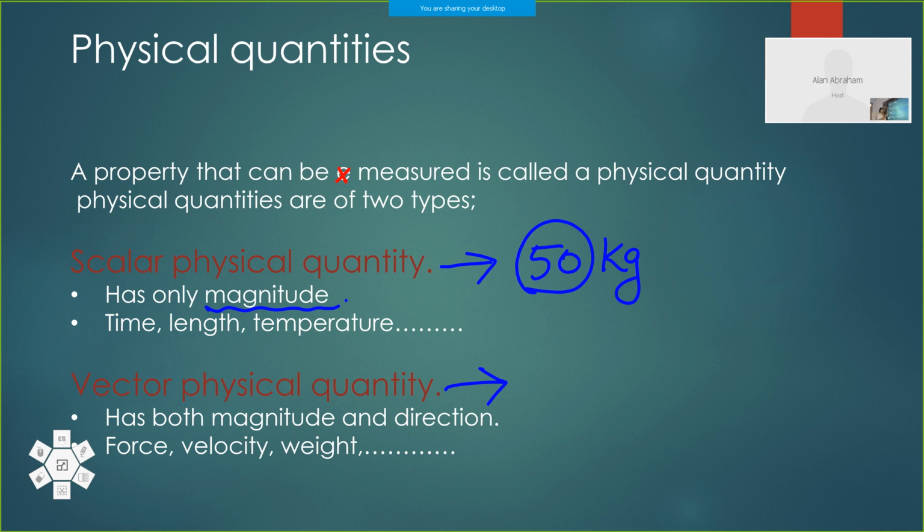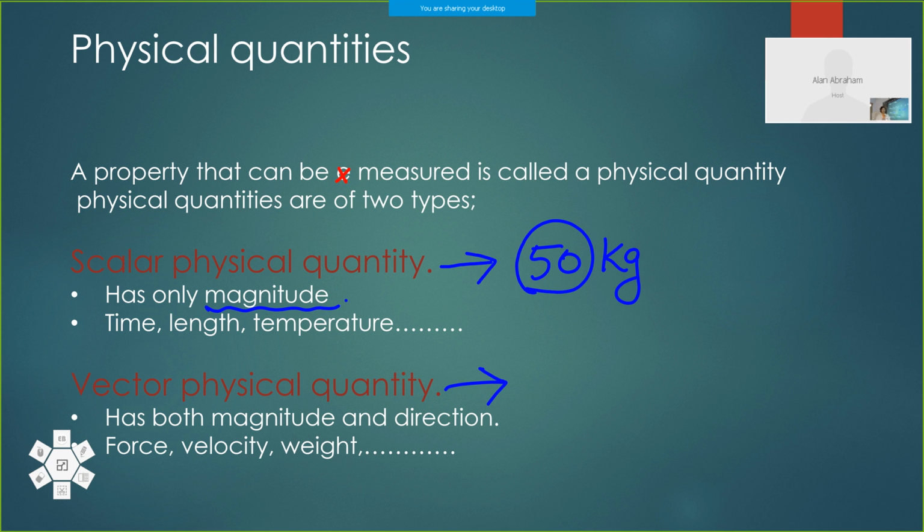So scalar physical quantities have magnitude only. Time has magnitude only, 1 hour. That number value 1 is the magnitude only. It has no direction, only magnitude, numerical value. So it's a scalar physical quantity. Time, temperature. Temperature is 100 degrees Celsius.